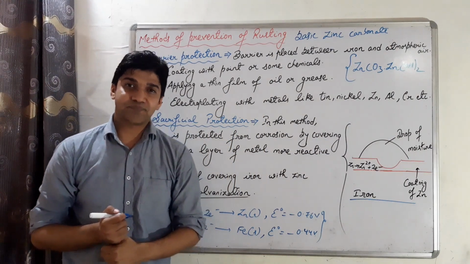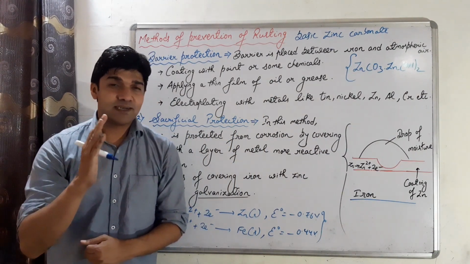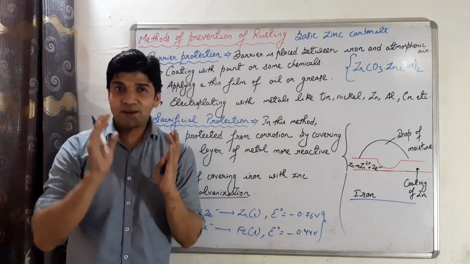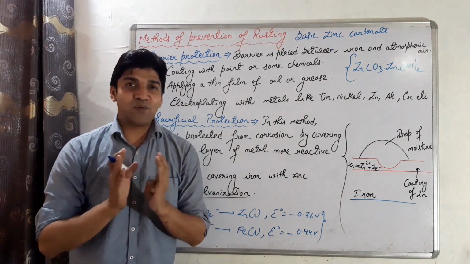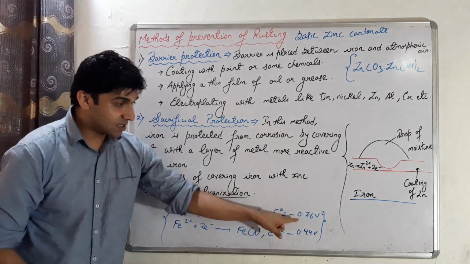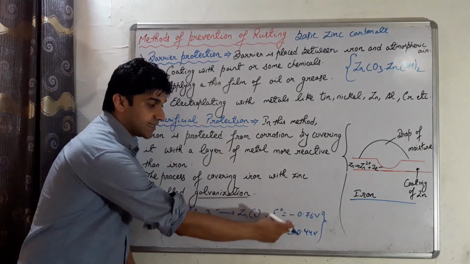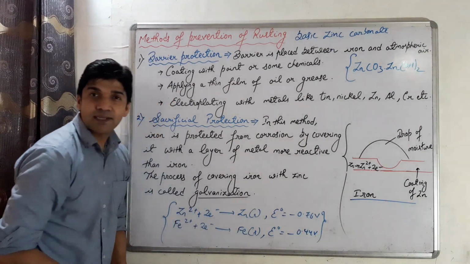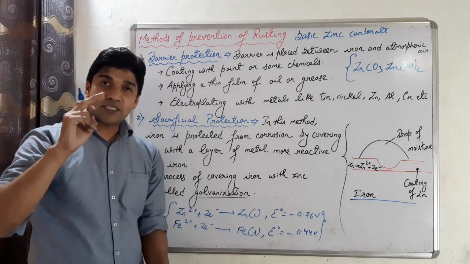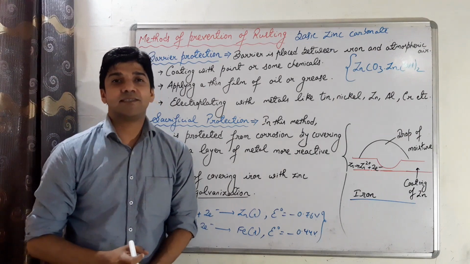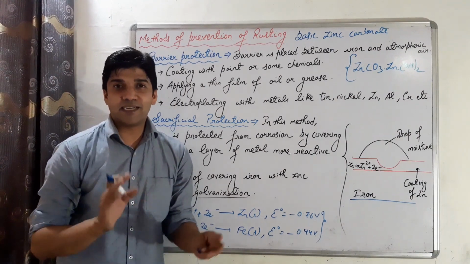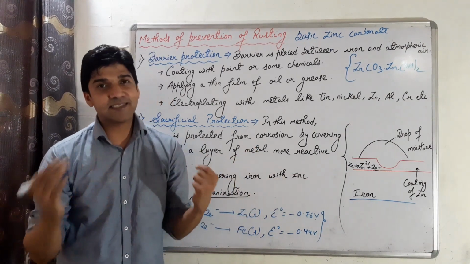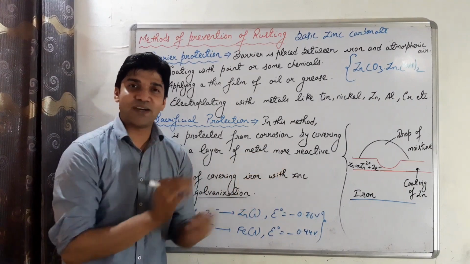And if by chance there are any scratches over the zinc coating, then also the rusting of iron is prevented, because the reduction potential of zinc is less than the reduction potential of iron, and that's why zinc is always oxidized in this case, and thus there is no oxidation of iron, and hence the rusting of iron is prevented.